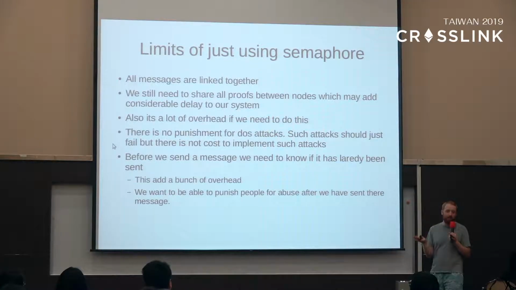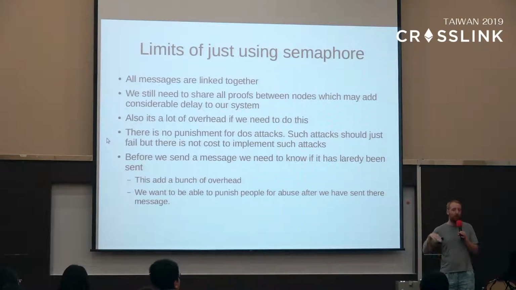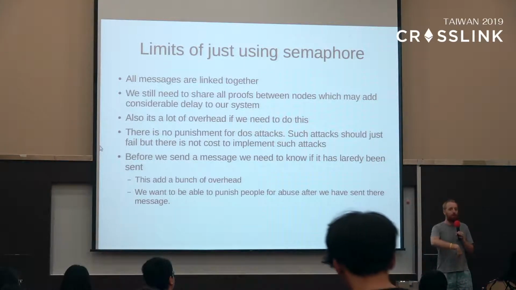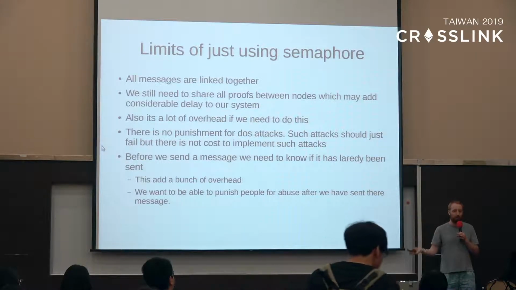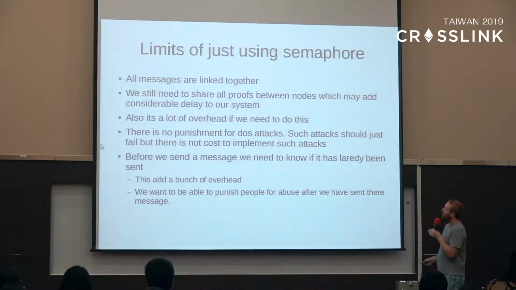Okay, so if you didn't completely understand exactly what was going on in the previous slide, you can model it as saying that we have this way of proving that you're in a group without revealing who you are, and we have this updatable nullifier, that every time we enter a new epoch, we have a new nullifier. So the epoch is like 1 second. Every second, people are allowed to send another message. Okay? So let's talk about some of the limitations of what we've had before.